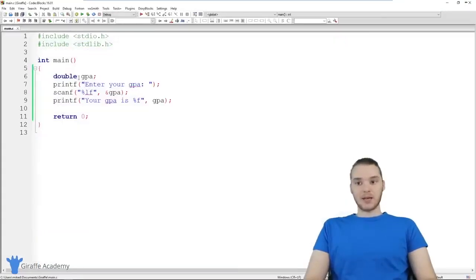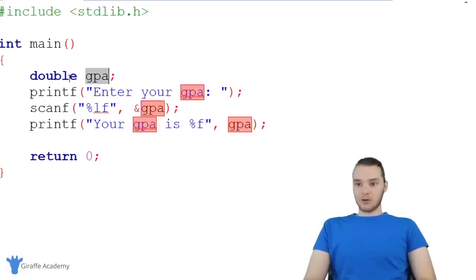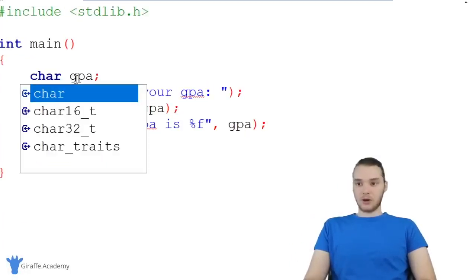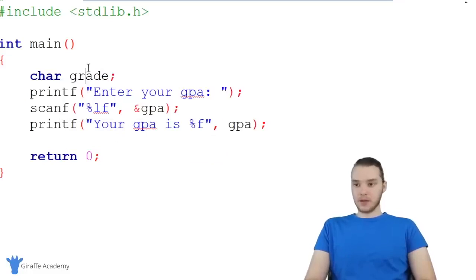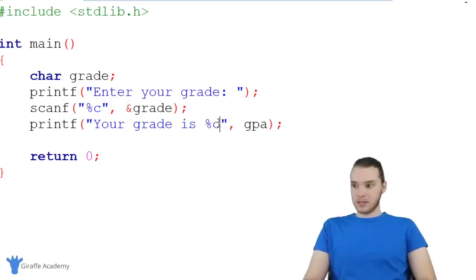I also want to show you guys how we can get a character. So why don't we create a character up here, and we'll just call it grade. And we'll say enter your grade. And now when we want to get a character, we can just say %C. And again, I can just come down here and say ampersand grade. And then down here, we can just say your grade is %C.